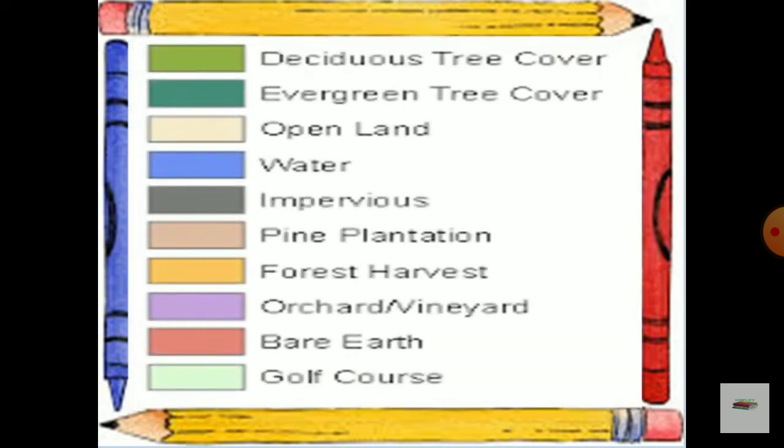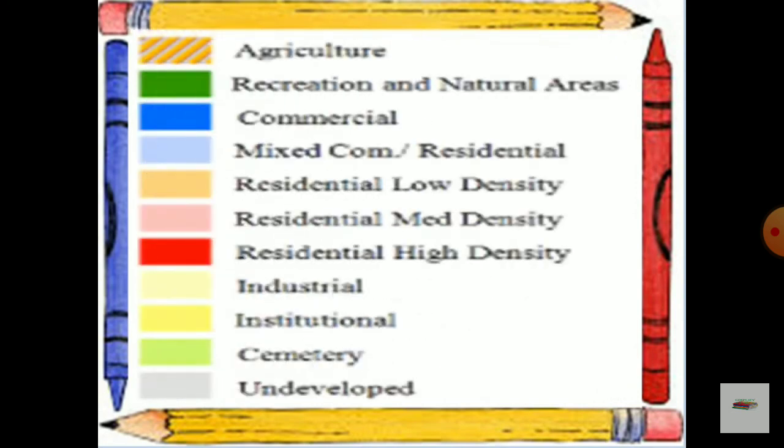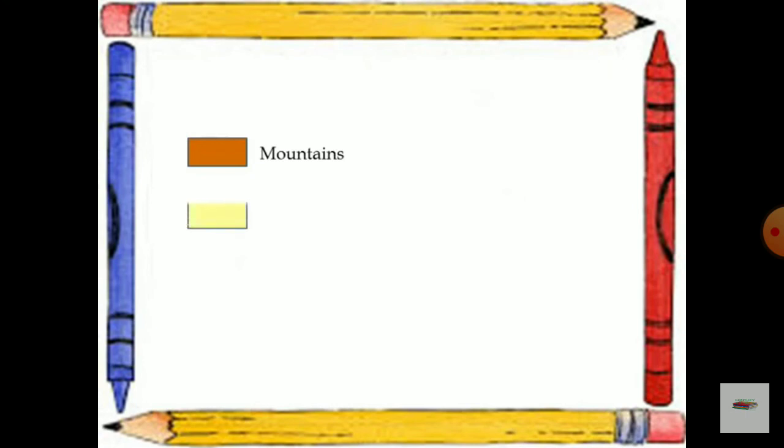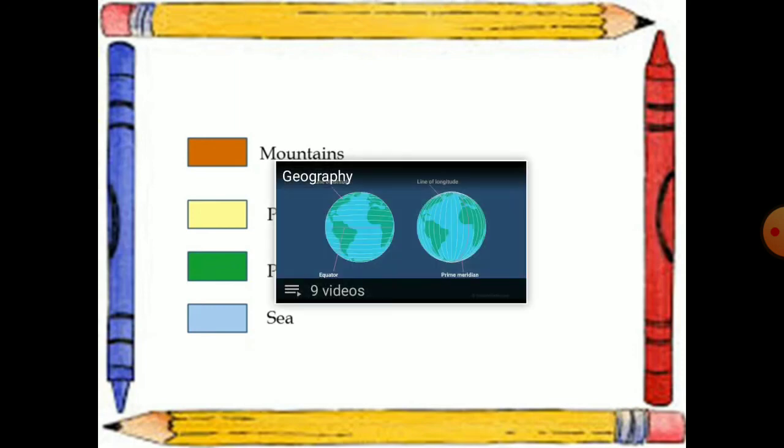However, maps have certain problems. Since maps are flat representations of the earth's curved surface, distance is shown, and features such as mountains, plateaus, plains, islands, seas, and water bodies are shown by important signs and symbols. Some common symbols are used in maps. Geographically, these signs and symbols are very important in every map.